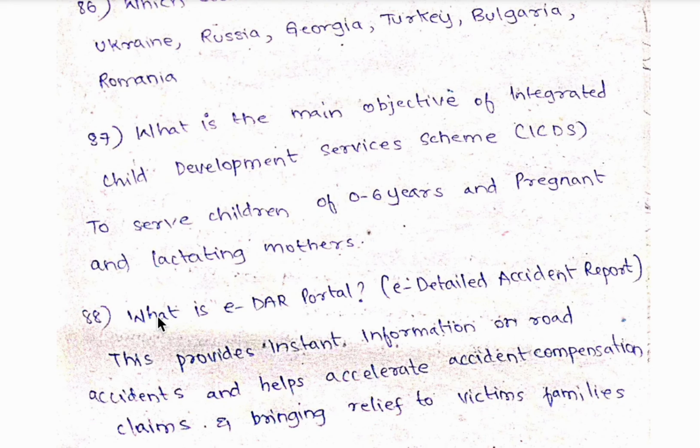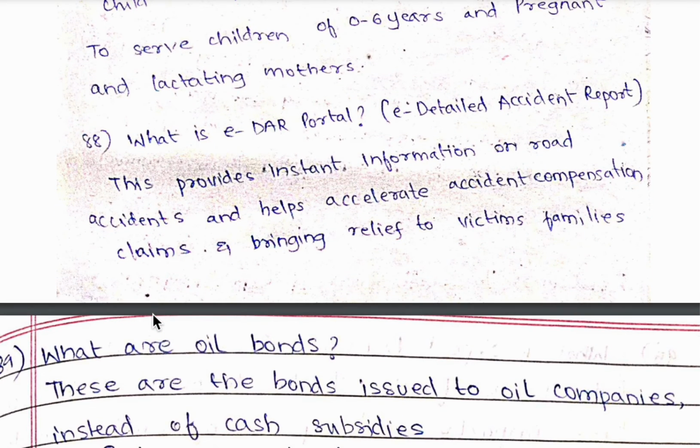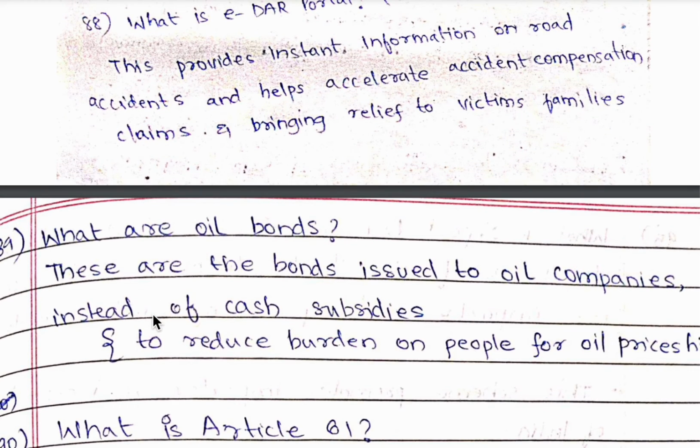88th question, what is E-DAR portal? E-DAR means E-Detailed Accident Report Portal. So this provides instant information on road accidents and helps accelerate accident compensation claims and bringing relief to victims' family. 89th question, what are oil bonds? So these are the bonds issued to oil companies instead of cash subsidies. So to reduce burden on people for oil prices hike, these oil bonds are introduced.